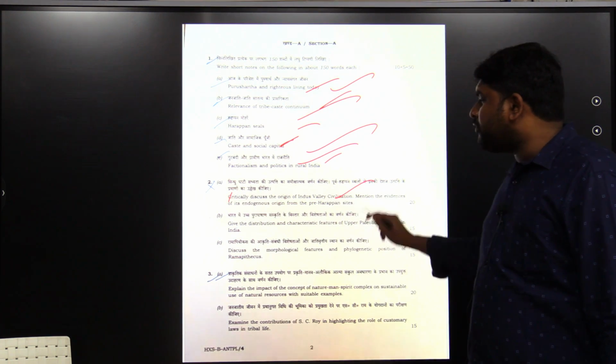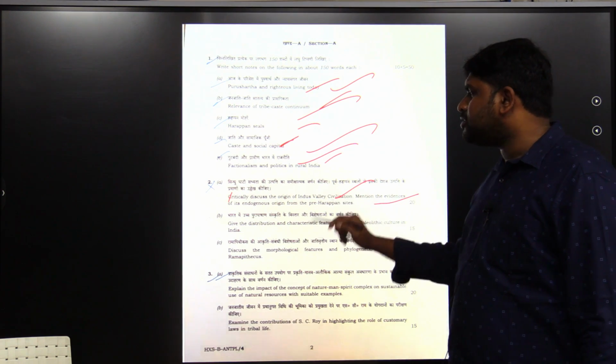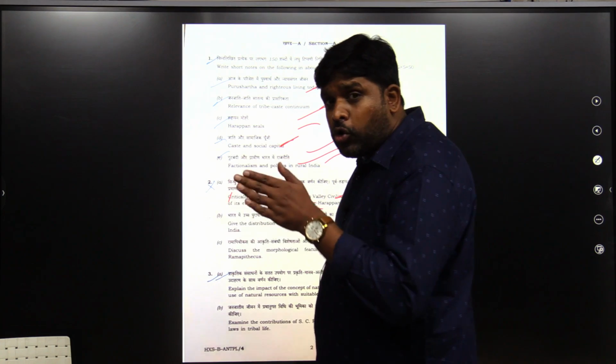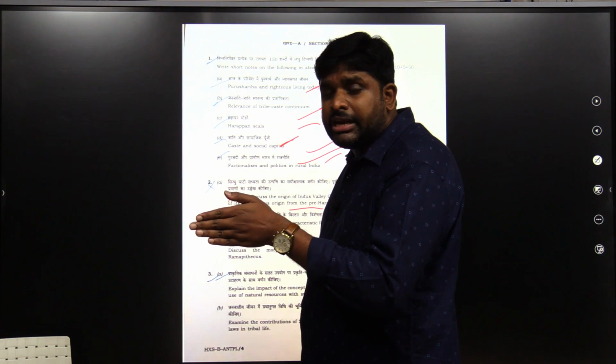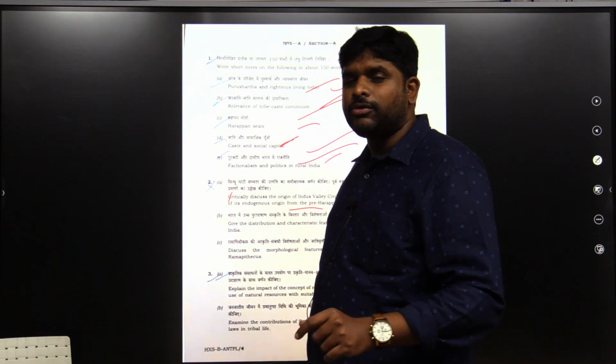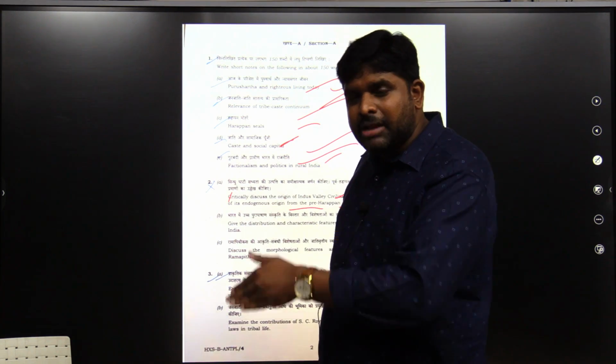Critically discuss the origin of Indus Valley civilization, mention the evidences of its endogenous origin from pre-Harappan sites. I told you, don't focus only on Indus Valley civilization and Harappan sites, go with pre-Harappan and post-Harappan also. We covered it, pre-Harappan and post-Harappan.